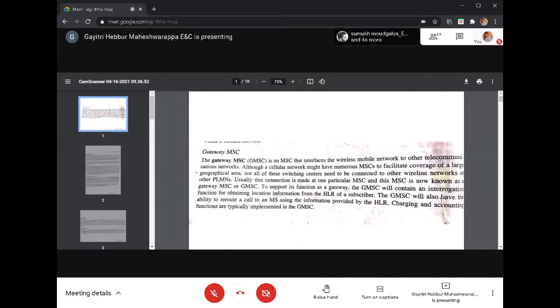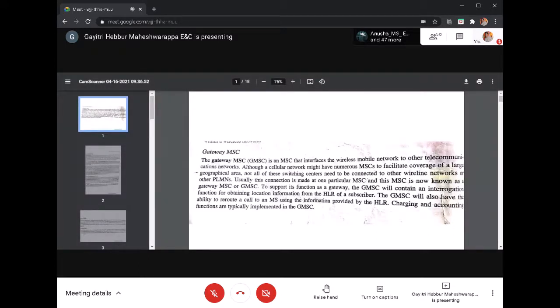Whitelisted mobiles will be given permission, or we can provide them cellular access. Blacklisted mobiles will not be given access to cellular operations like calling or receiving a call, whatever operations you wanted to do. That is called the equipment identity register. It will give you the entire registered mobile system details.